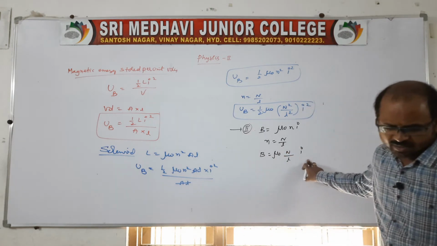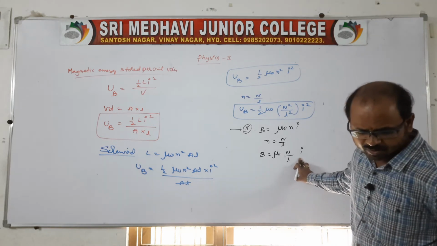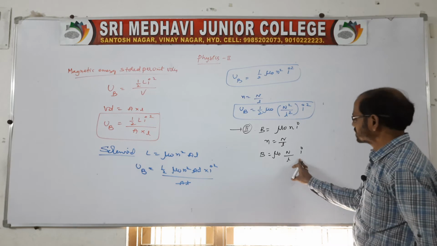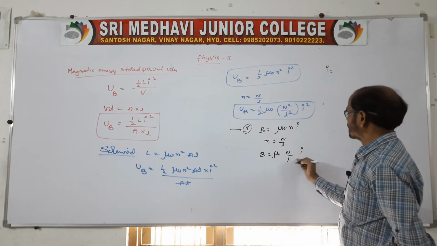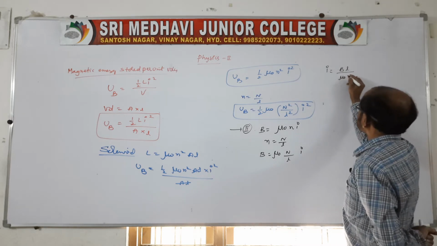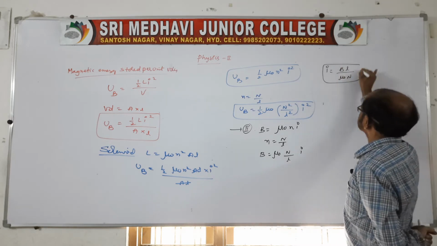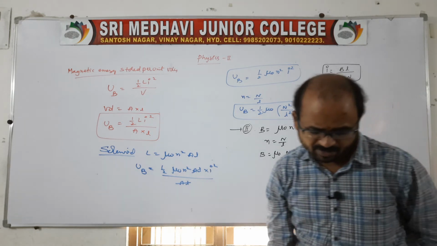From here I am writing I is equal to B into l by mu naught into capital N. Is it okay now? This is the current through the given solenoid.